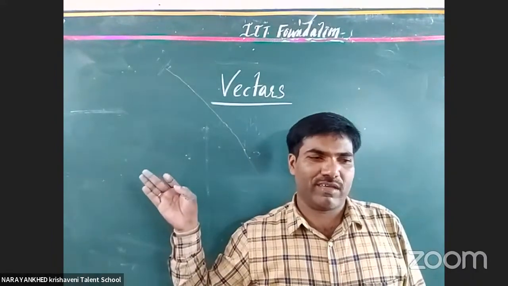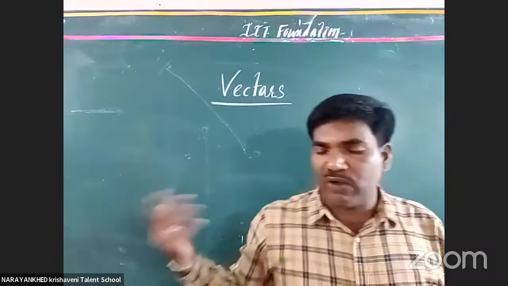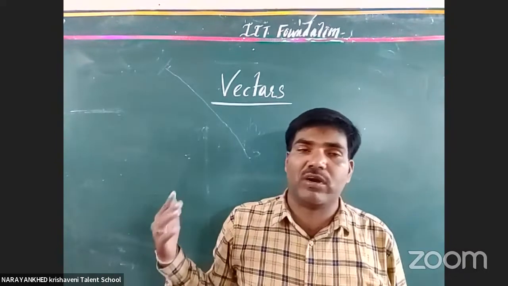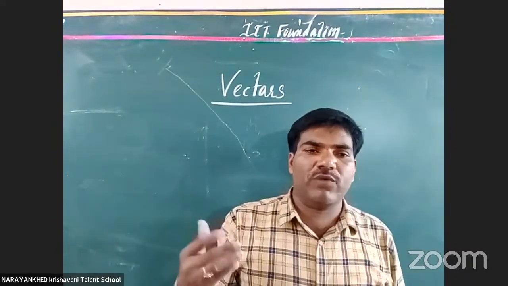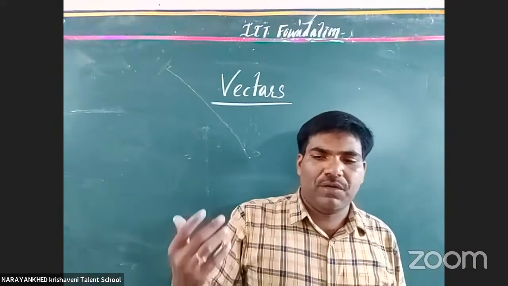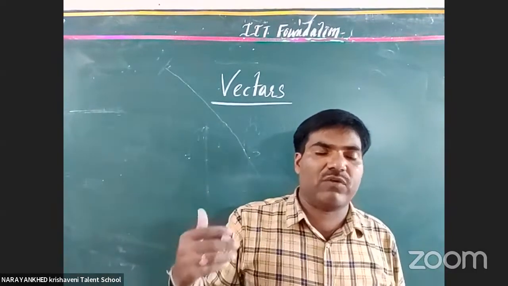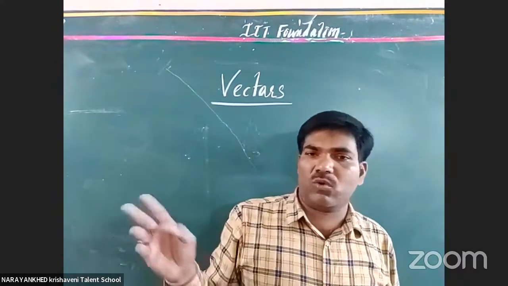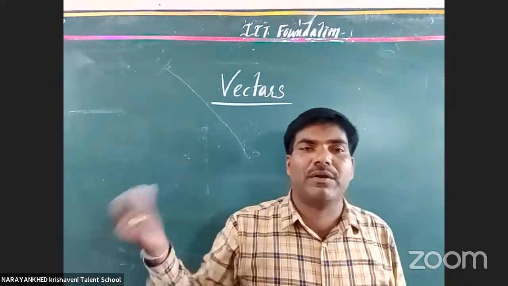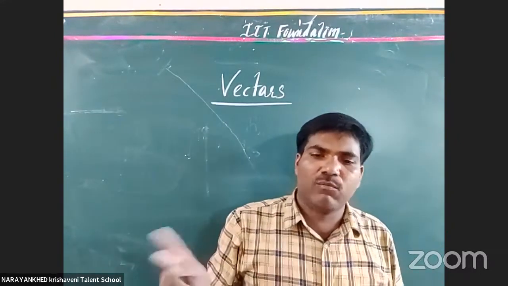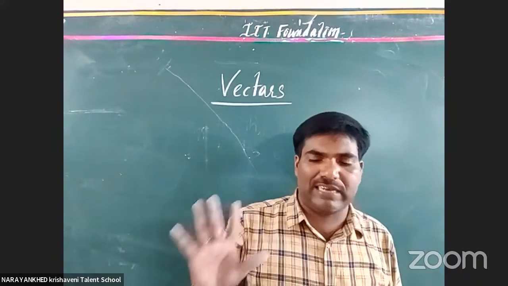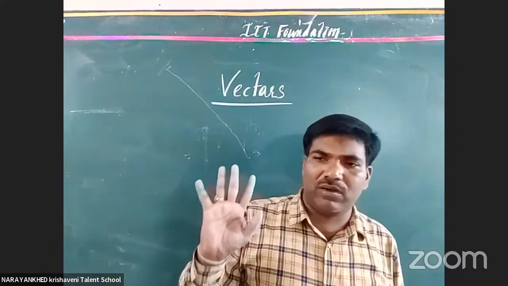LMT, length, mass, and time. But the SI system gives more fundamental quantities extra to these 3. 4 more fundamental quantities are given. Totally, how many fundamental quantities are there? 7. 3 plus 4, there are 7 fundamental quantities. Clear or not? Not only these, supplementary physical quantities are also given, 2 more. Totally, how many become? With the supplementary physical quantities, 9. These 9 are called fundamental physical quantities.